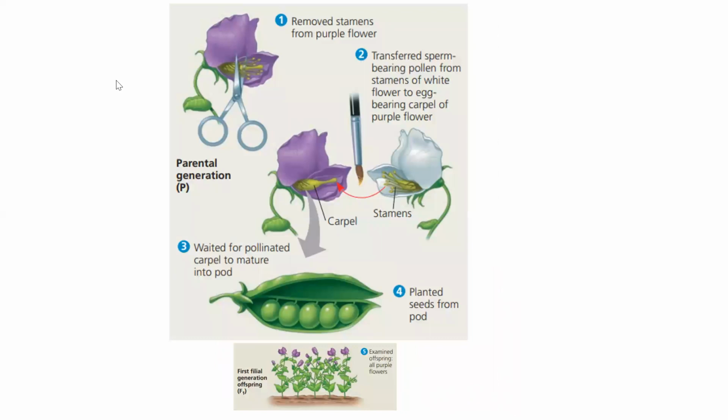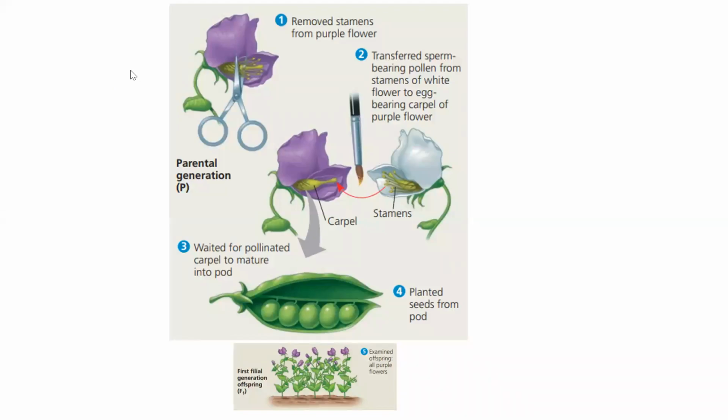Okay. Now, getting back to the chapter, what did Mendel do in his experiments? We will see now. He started with a pea plant. What is a pea plant? Pea plant is a self-pollinating plant. What does self-pollinating mean?